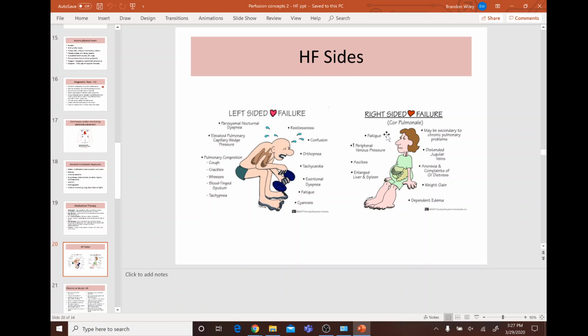And on the right side, you have fatigue, increased peripheral venous pressure, ascites, enlarged liver and spleen, maybe secondary to chronic pulmonary problems, distended jugular veins, anorexia and complaints of GI distress, weight gain, and dependent edema.